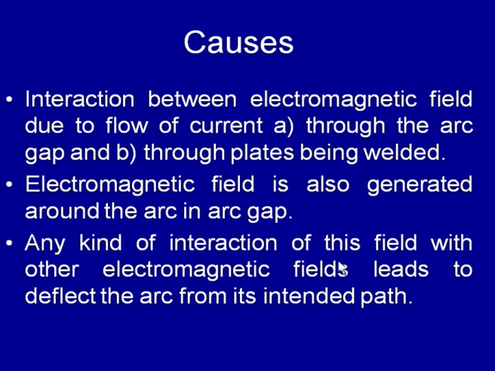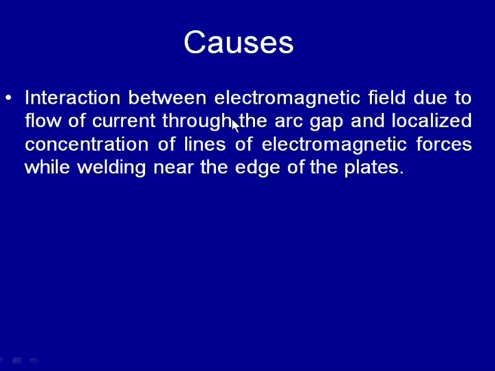So, any kind of interaction of these fields with other electromagnetic fields leads to the deflection of the arc from its intended path, which is termed as arc blow. So, the interaction between the electromagnetic fields due to the current flow through the arc gap and the localized concentration of the lines of electromagnetic forces while welding near the edges of the plates.